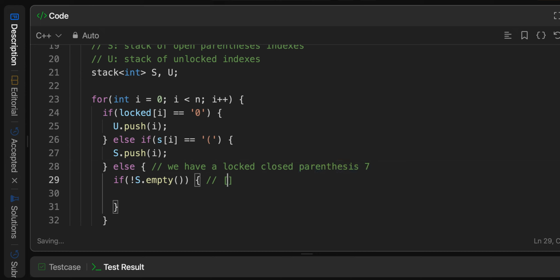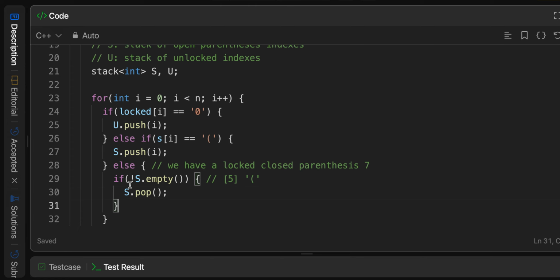Somewhere along the way, maybe at index 5, we encountered an open parenthesis, and we can match this closed parenthesis at index 7 with this open parenthesis at index 5. When we match them, we can remove this from the stack because it's been accounted for. So we say s.pop.